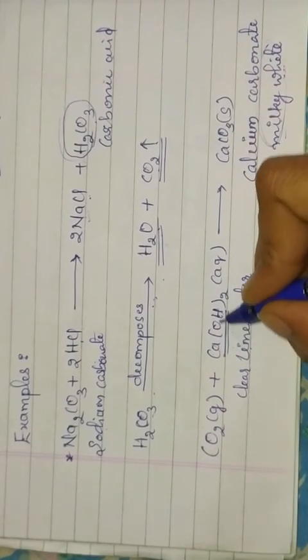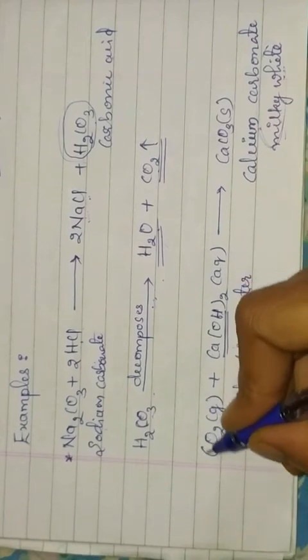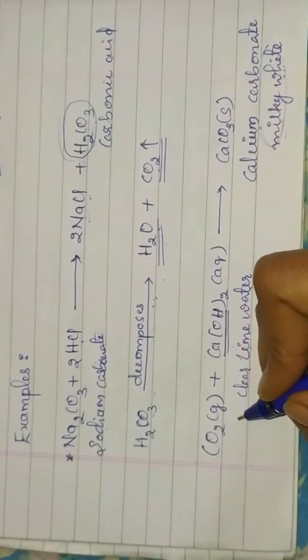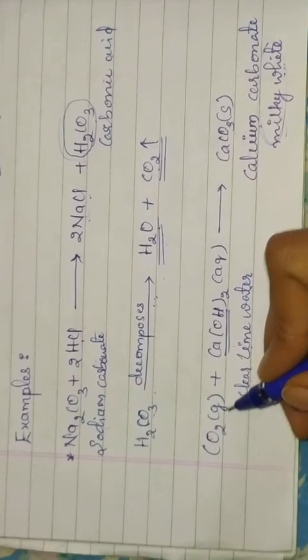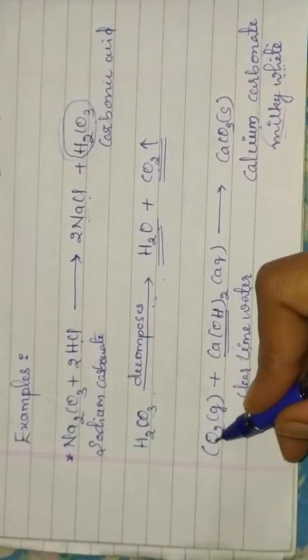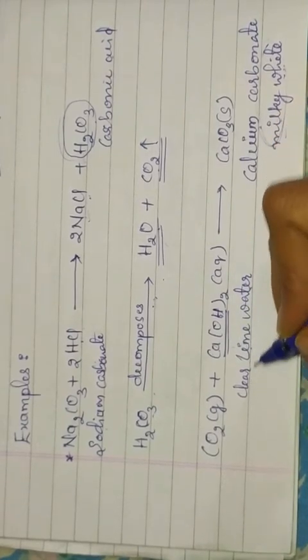Here calcium hydroxide is changed into calcium carbonate on passing the carbon dioxide gas. So release of carbon dioxide gas is tested by passing the released gas through the clear lime water.